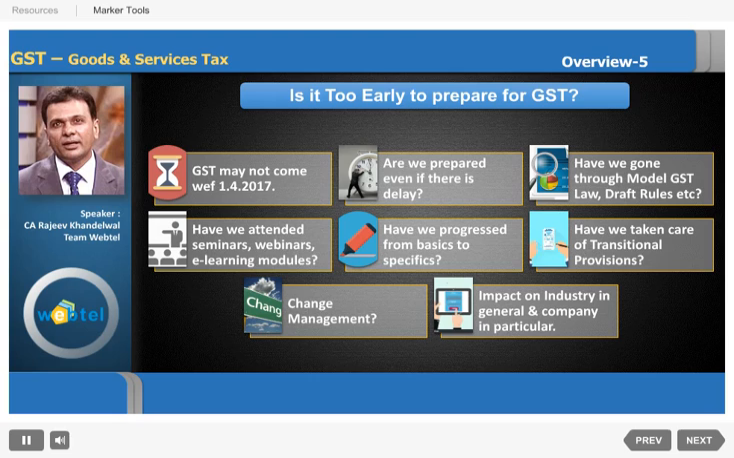So that was all about the fundamentals of GST. This was something very basic, for a basic understanding of GST. But if you want to know more about GST, please go through the various detailed modules which are available in this